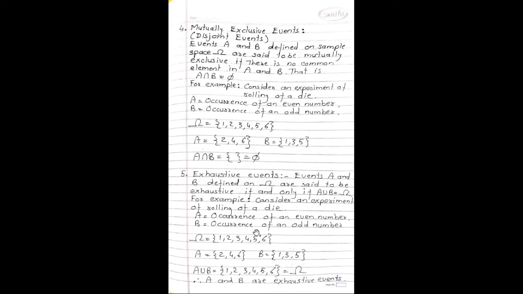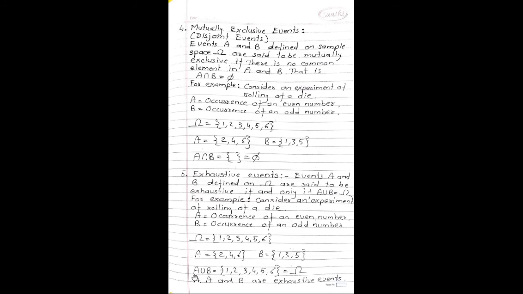B is the occurrence of an odd number. So omega is {1, 2, 3, 4, 5, 6}. Event A is the occurrence of an even number, so A is {2, 4, 6}. B is {1, 3, 5}.